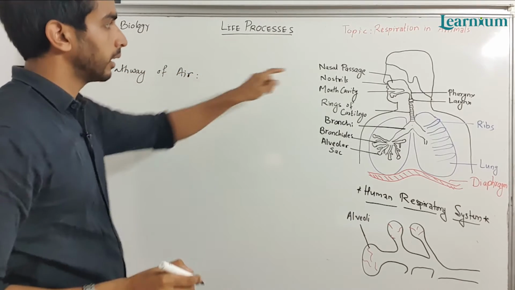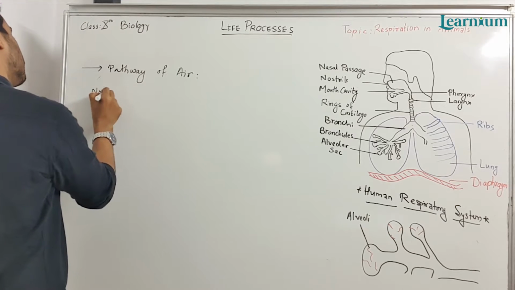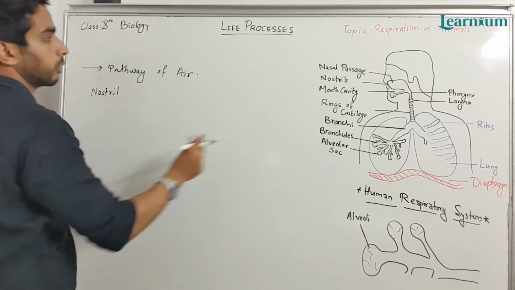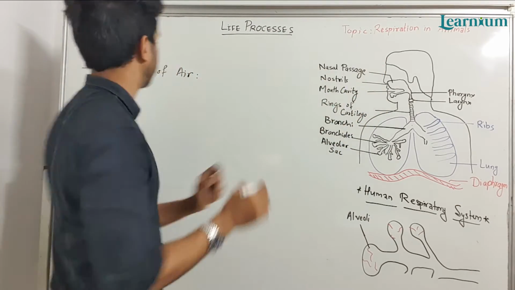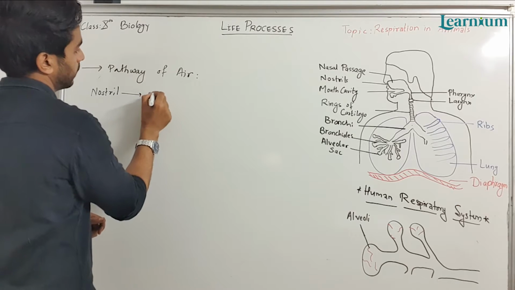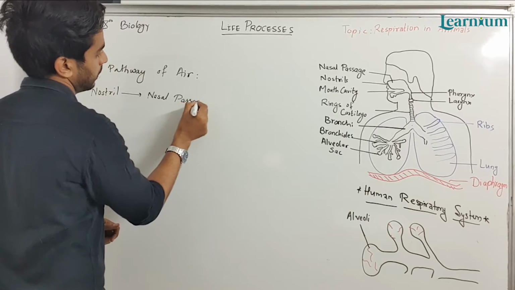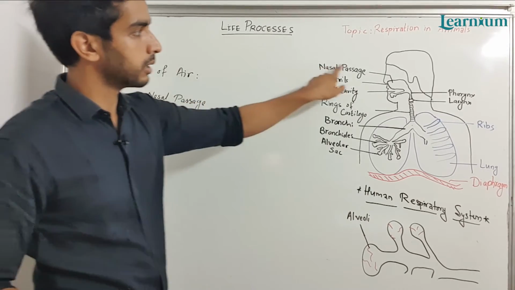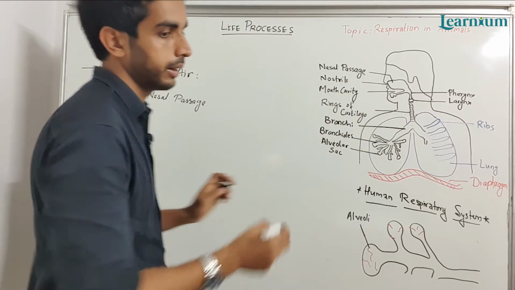First the nasal passage or nostrils, then from the nostrils the air is passed to the nasal passage. Then from the nasal passage it goes to the pharynx and larynx.